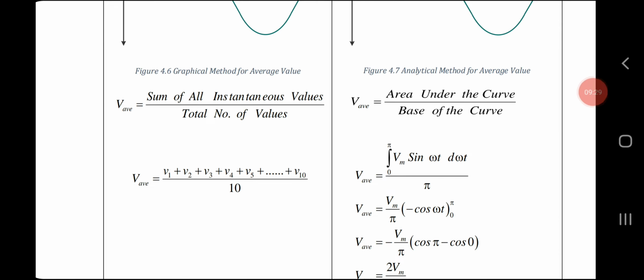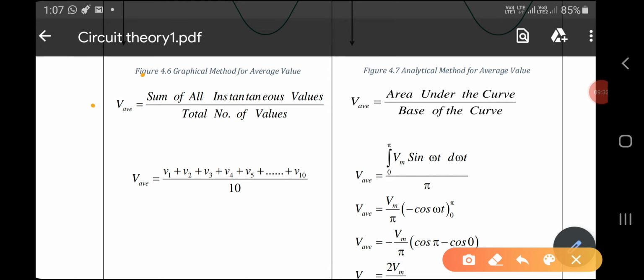Next is average value. How to represent the V average? It is the sum of all the instantaneous values divided by the total number of values. So the ratio of the sum of all the instantaneous values to the total number of values is called the V average. If you are going for the other formulas, it is the area under the curve, based on the curve.